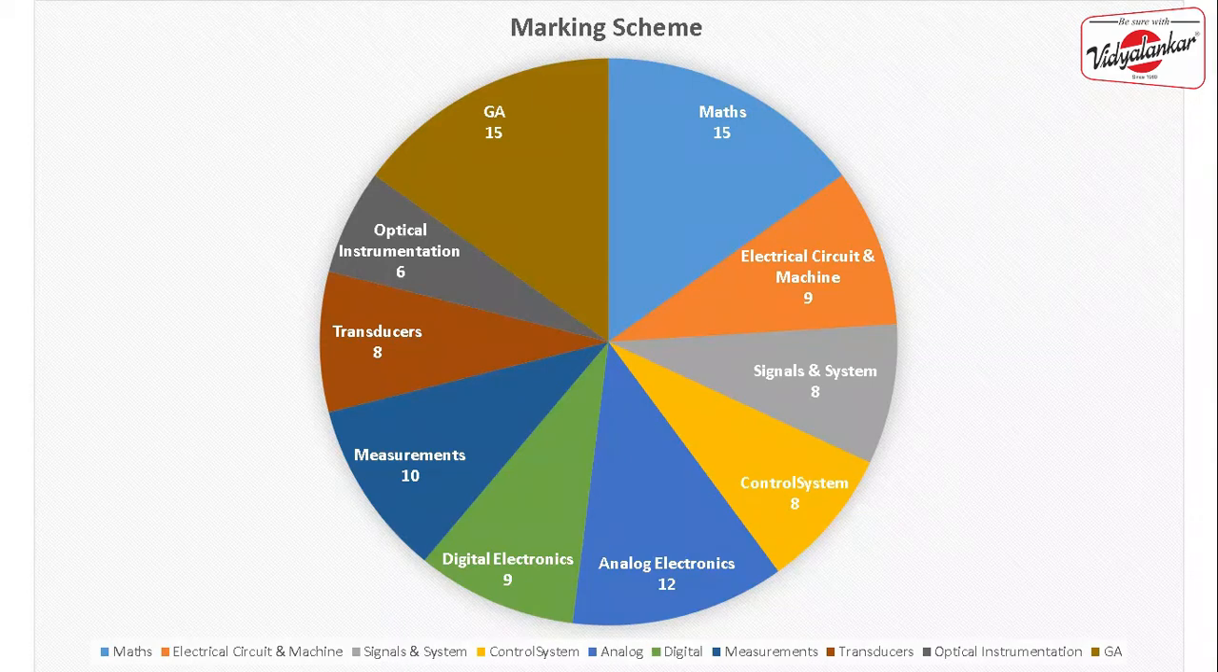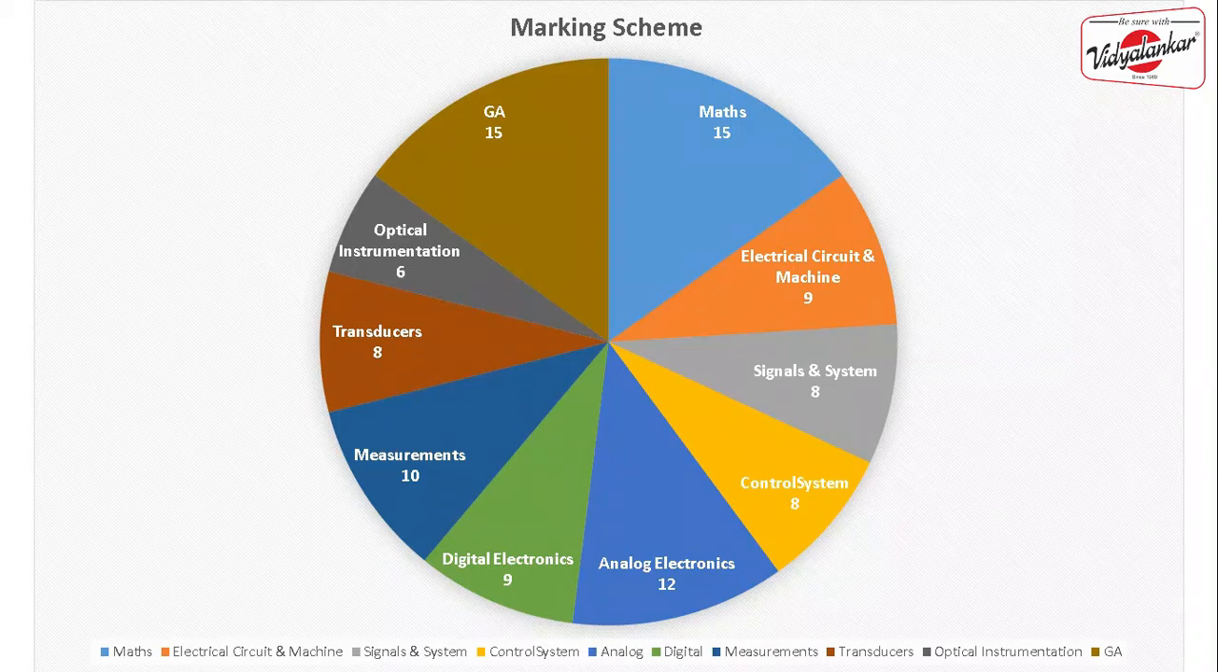So first thing is prepare for GA, second maths, then electrical networks, and third will be your signal system, which is carrying 8 marks. Control system is also carrying 8 marks, but the questions coming from control system are a bit easy, and control system varies from 8 marks and it can go up to 12 marks.